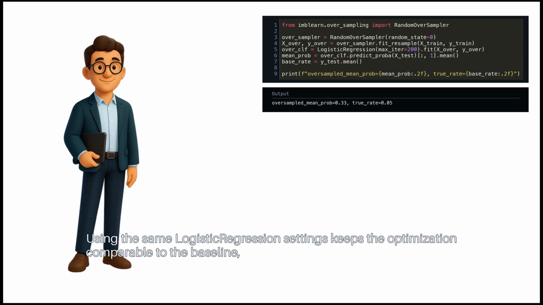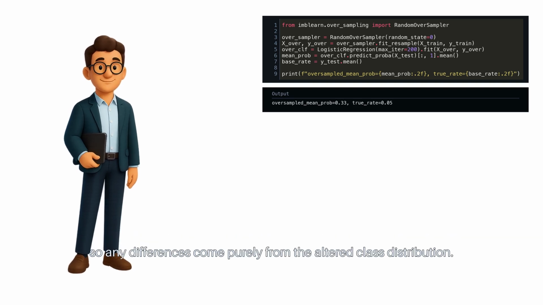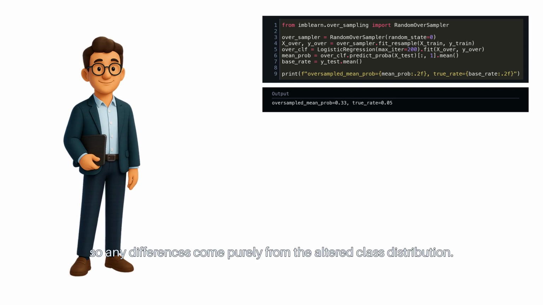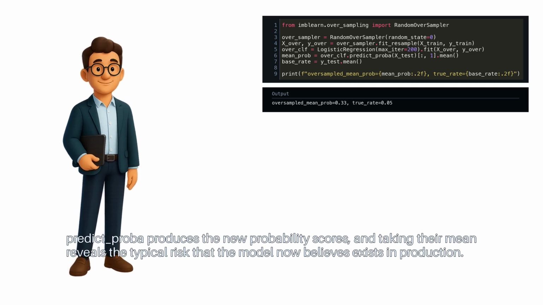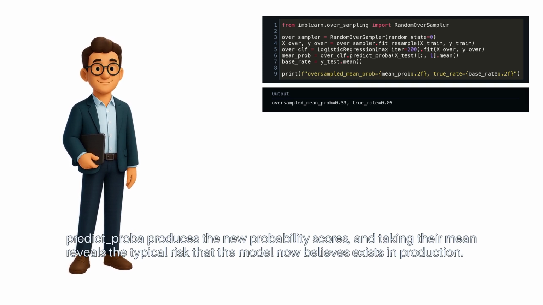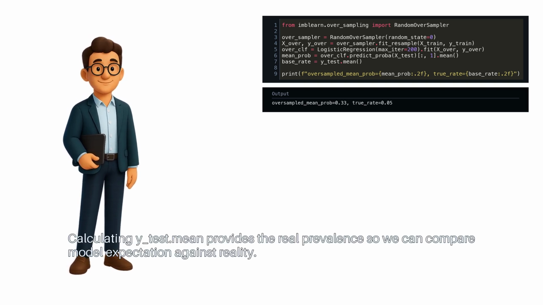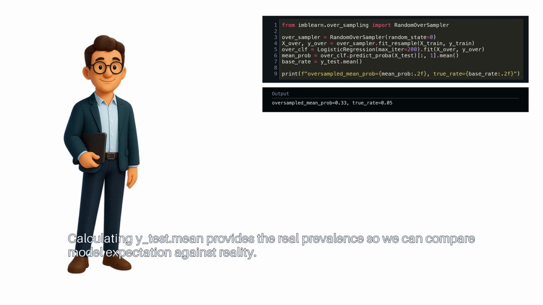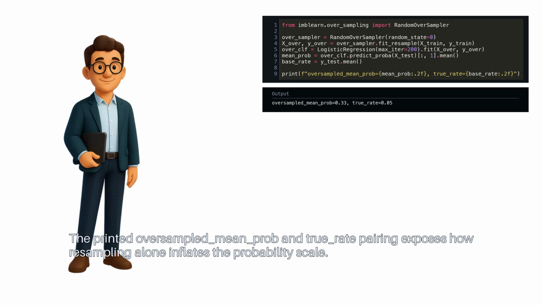Using the same logistic regression settings keeps the optimization comparable to the baseline, so any differences come purely from the altered class distribution. Predict_proba produces the new probability scores, and taking their mean reveals the typical risk that the model now believes exists in production. Calculating y_test.mean provides the real prevalence, so we can compare model expectation against reality. The printed oversampled mean prob and true rate pairing exposes how resampling alone inflates the probability scale.